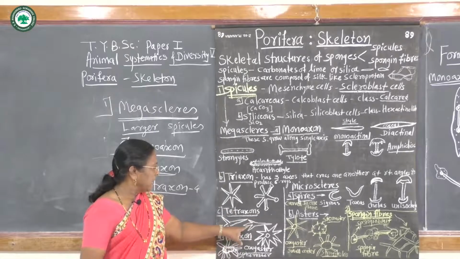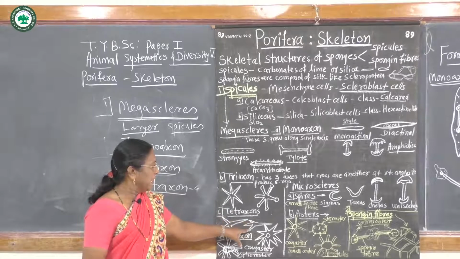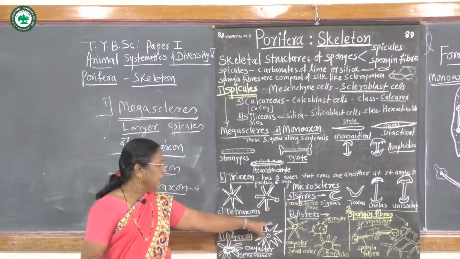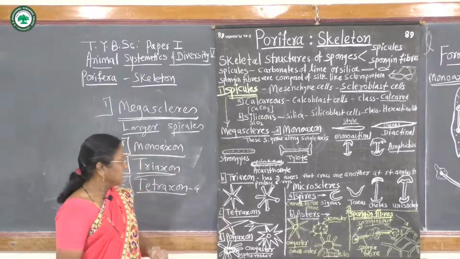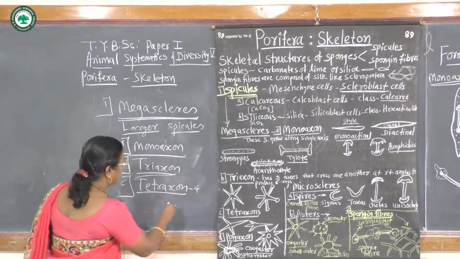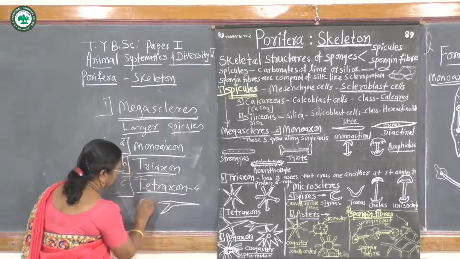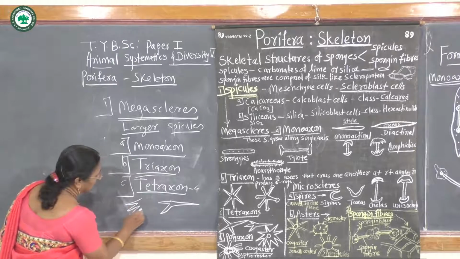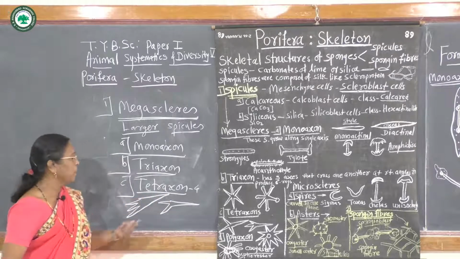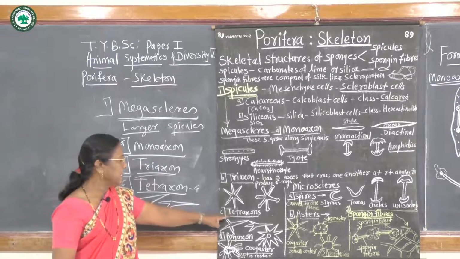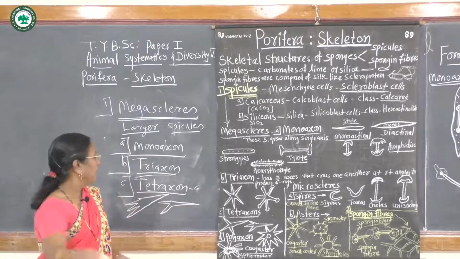They may have 3 rays on one side and 1 ray which will be larger, or there may be diane and triane. Like this, types of spicules may be present in this tetraxon type.